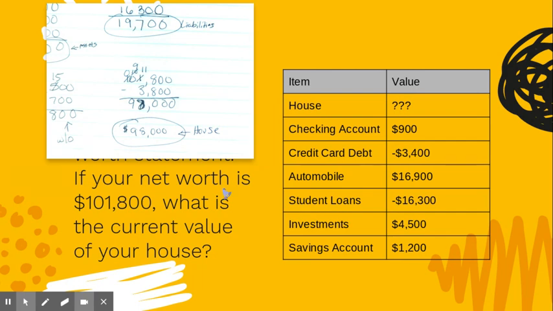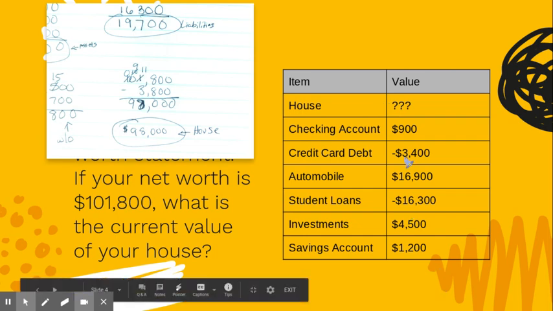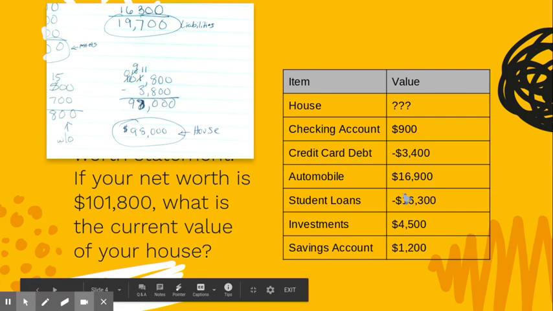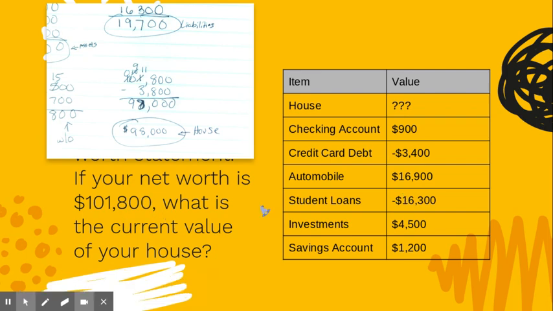As long as you know assets are positive and liabilities are negative, we're just going to subtract. And when you have to find this value here, after you subtract your liabilities from your assets, just subtract it from your total net worth. It's adding and subtracting. There's usually not any multiplying or dividing in it.